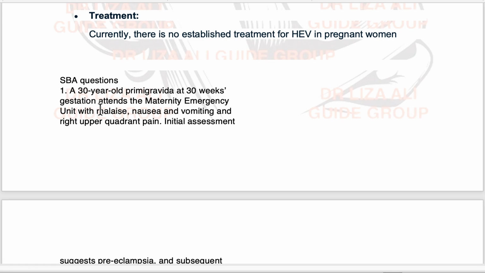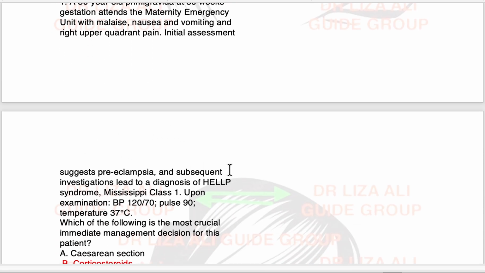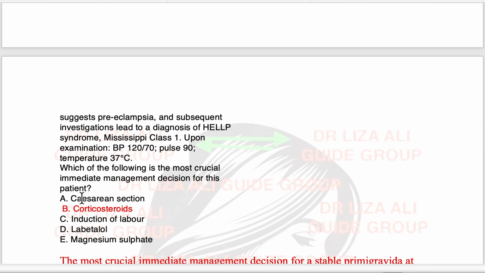There is also one SBA there. A 30-year-old primigravida at 30 weeks of pregnancy attends the maternity emergency unit with malaise, nausea, vomiting and right upper quadrant pain. Initial assessment suggests she has preeclampsia, and subsequent investigation shows that she has HELLP syndrome. Already we know that HELLP is preceded by preeclampsia. So Mississippi class 1. Upon examination, her BP is 120/70, pulse is 90, temperature 37. Which of the following is the most crucial immediate management?